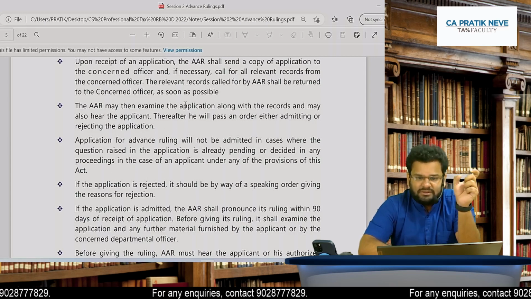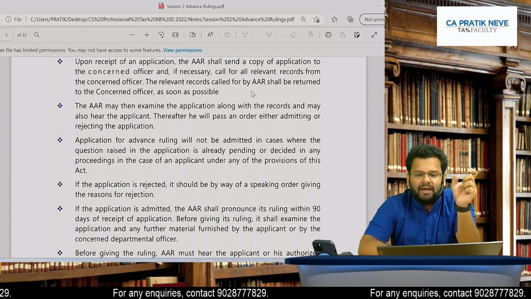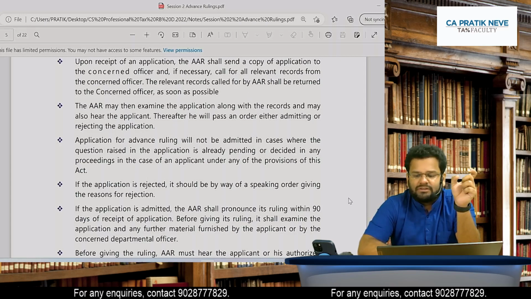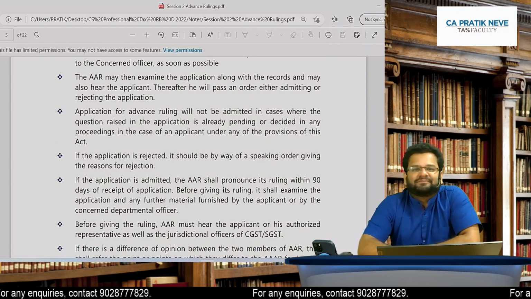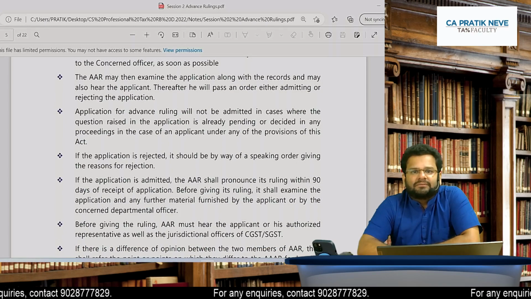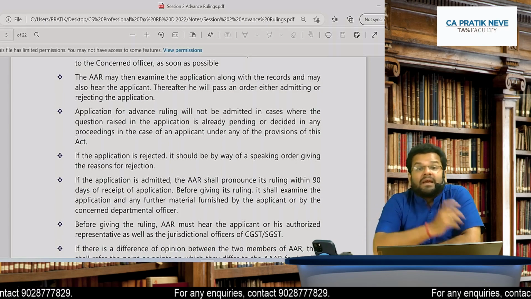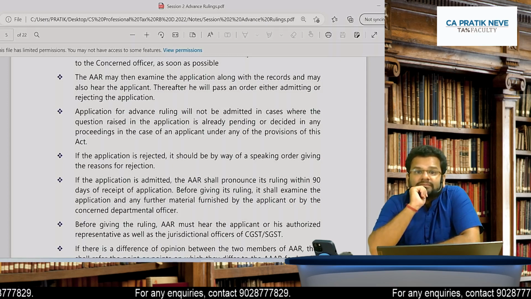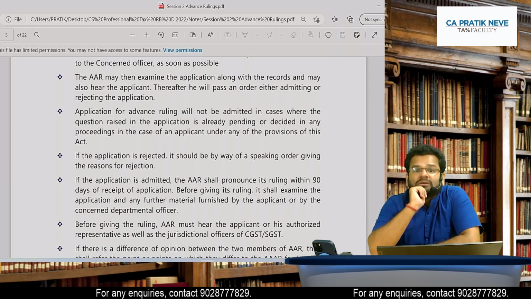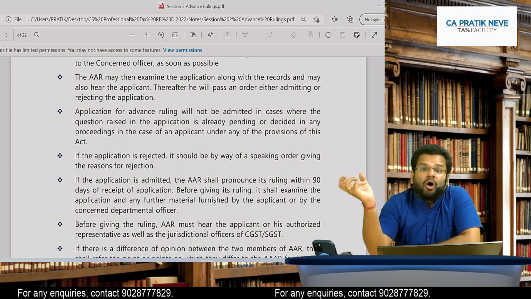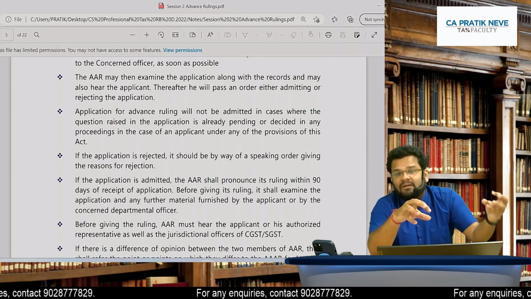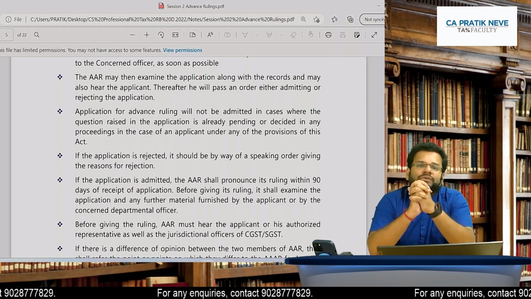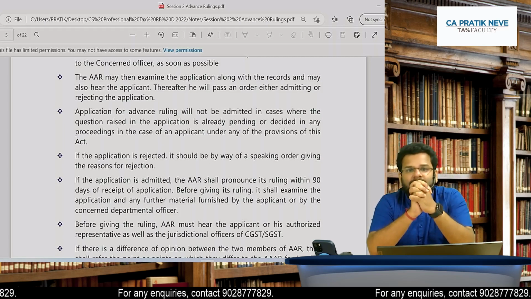from the concerned officer. The relevant records called for by AAR shall be returned to the concerned officer as soon as possible. Please tell me, friends, who has to make the decision? AAR has to make the decision. So don't you think AAR needs information? So who will give this information? This information will be given, of course, on one end by the client, that is the assessee or the applicant. On the other hand, it will be given by the proper officer. Is it clear? Okay.